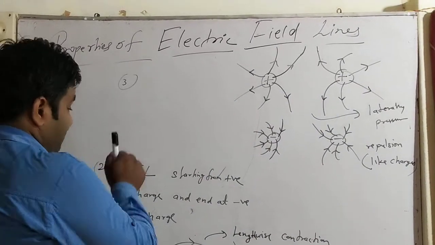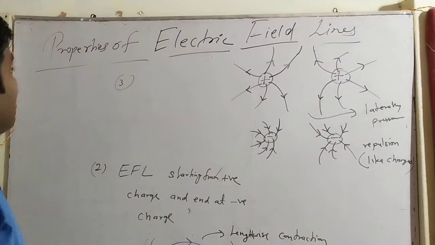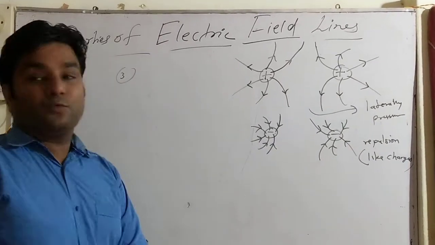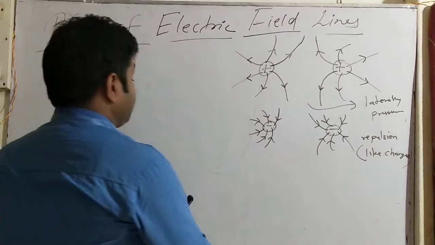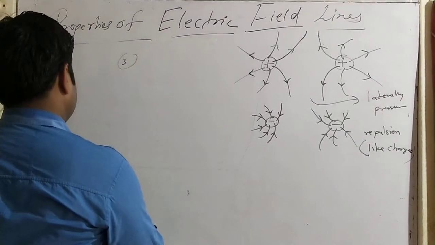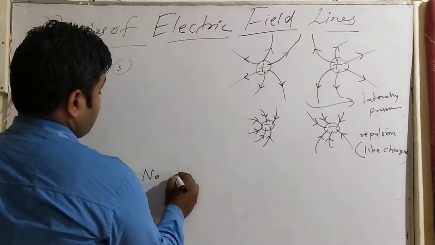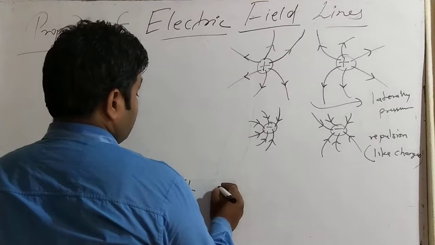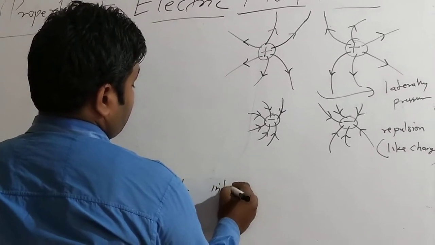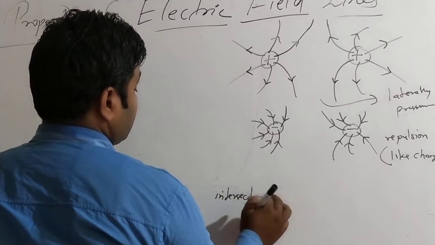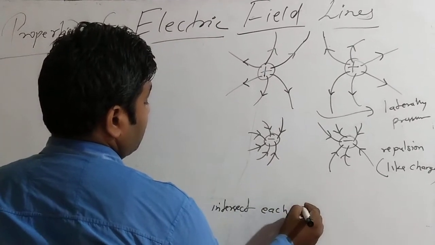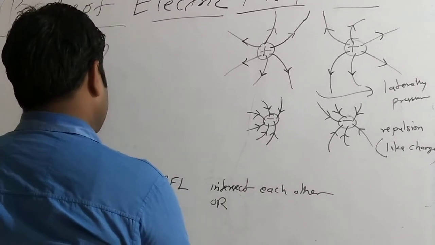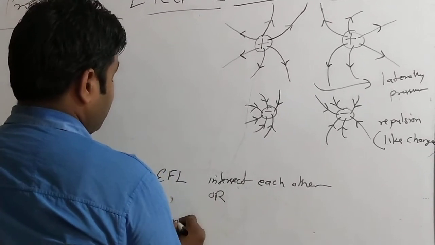Then after the third, the next property of electric field lines: no two electric field lines intersect each other. In other words, electric field lines never intersect each other.